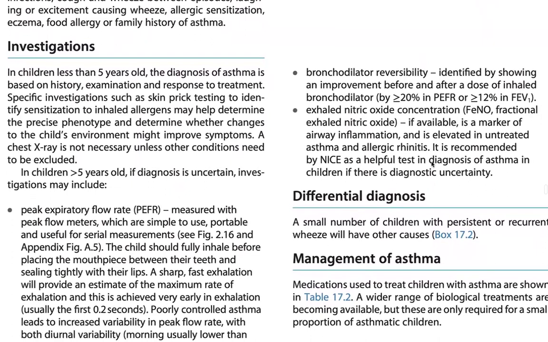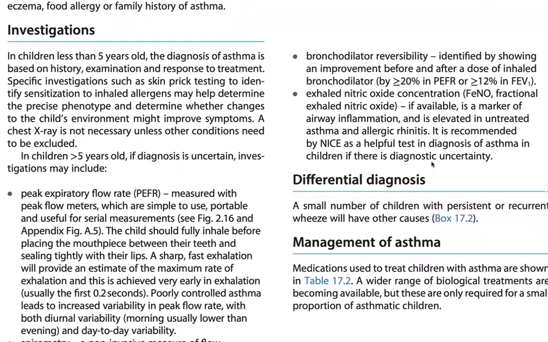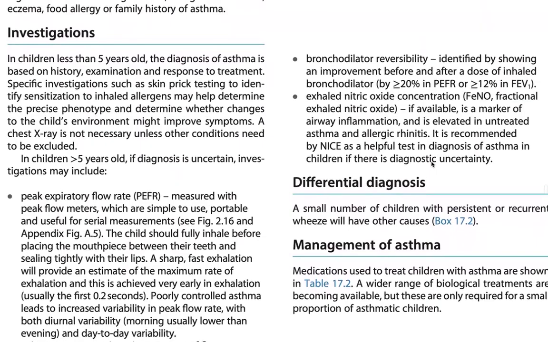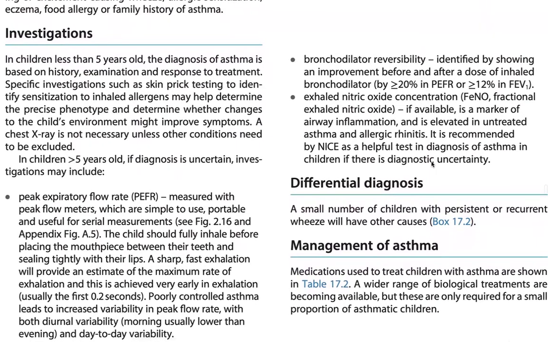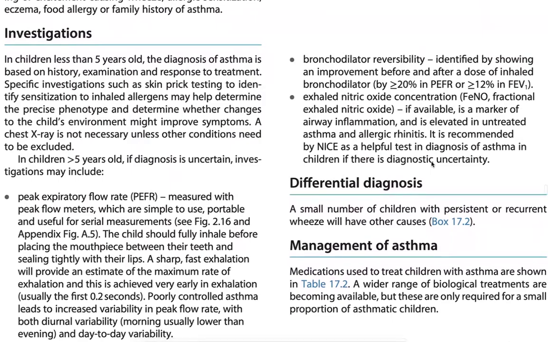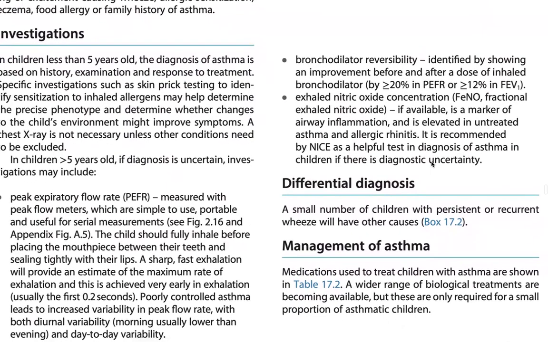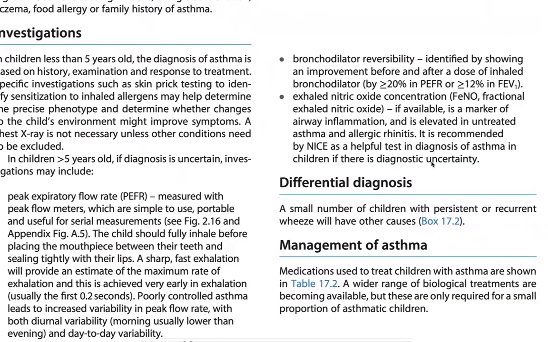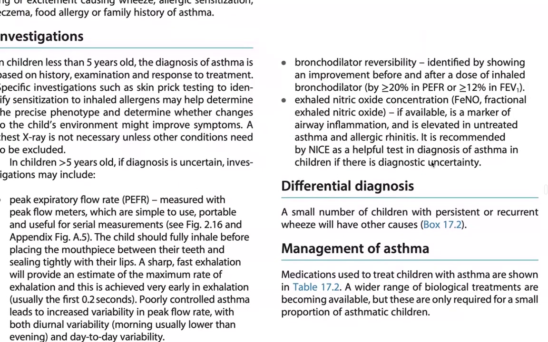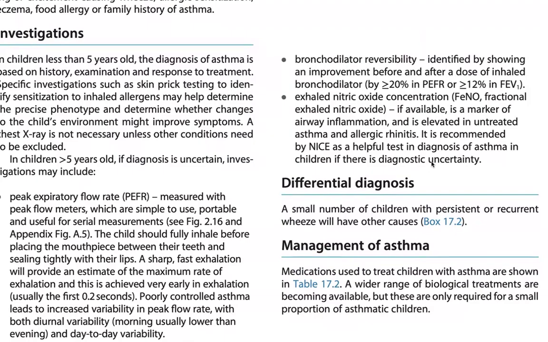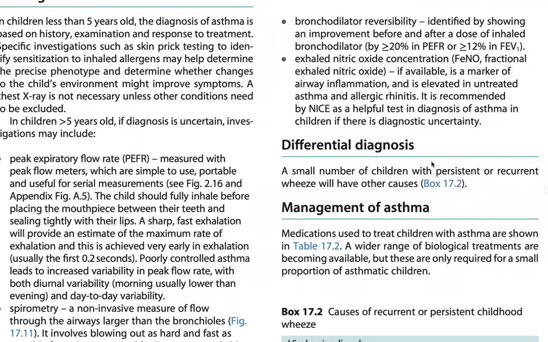In children more than 5 years of age, investigation may include PEFR, peak expiratory flow rate, measured with peak flow meters, which are simple to use, portable, and useful for serial measurements. The child should fully inhale before placing the mouthpiece between their teeth and sealing tightly with their lips. A sharp, fast exhalation will provide an estimate of the maximum rate of exhalation, and this is achieved very early in exhalation, usually the first 0.2 seconds. Poorly controlled asthma leads to increased variability in peak flow rate, with both diurnal variability, morning usually lower than evening, and day-to-day variability.